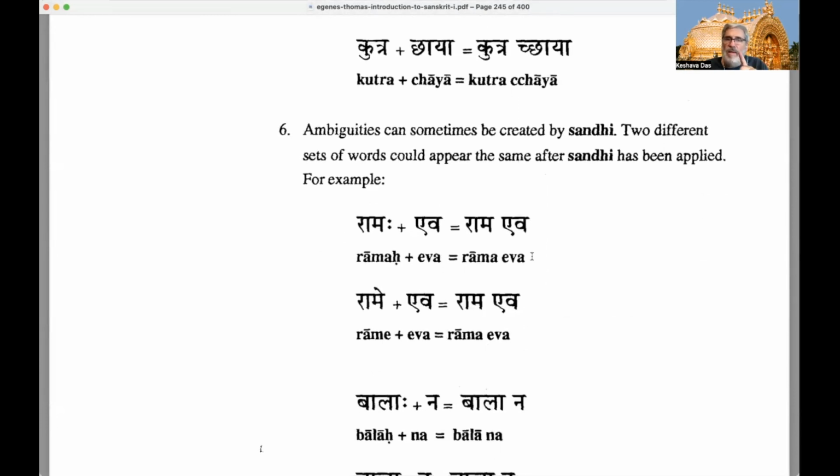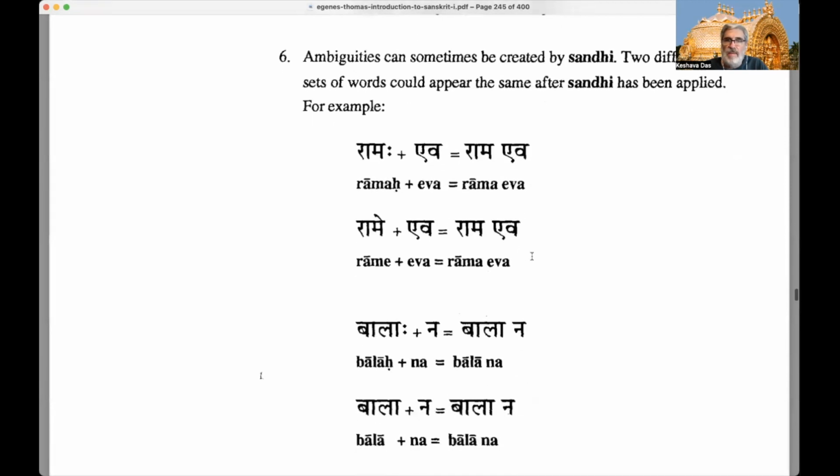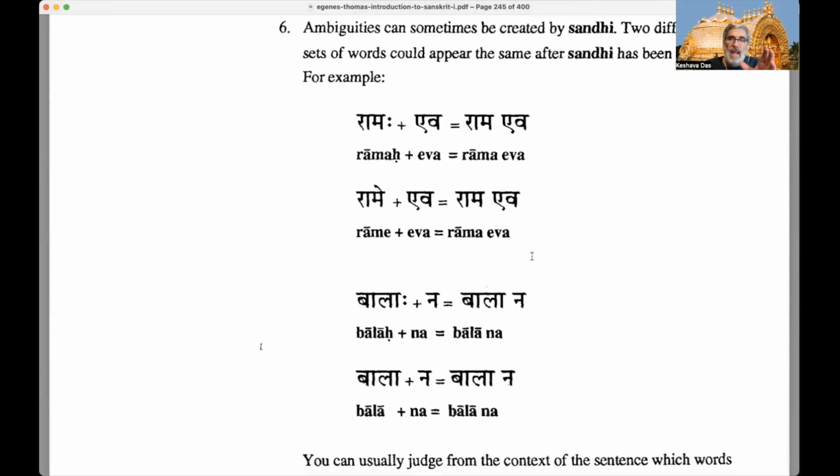Ambiguities can sometimes be created by sandhi. Two different sets of words could appear the same after sandhi has been applied. So let's have a look at some examples of that. There could be some ambiguities in breaking sandhis, right? We see some words that are put together in a certain way, and we can break them apart in different ways.